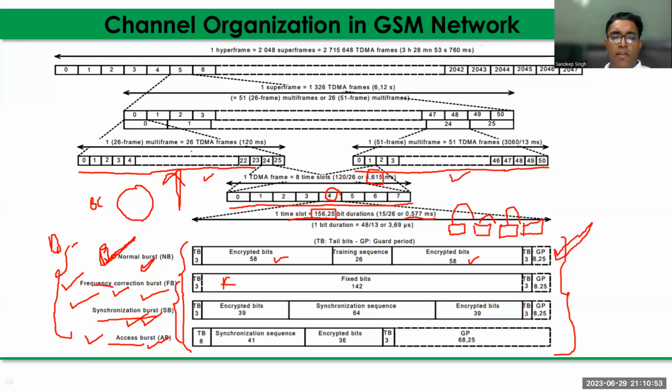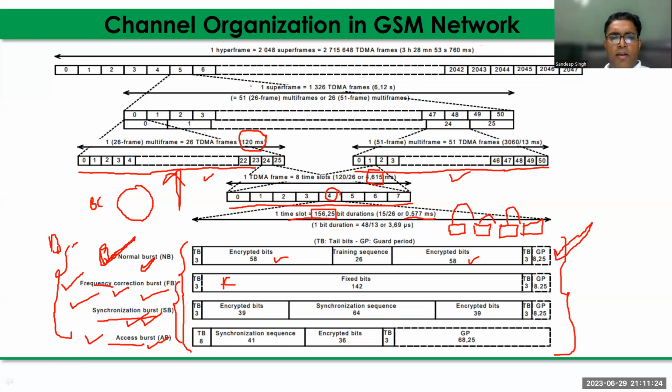If we know the duration, what is the duration of the 26 frame multi-frame? 120 millisecond. If we multiply one frame duration by 26, it becomes 120 millisecond. If you multiply 4.615 millisecond by 51, it becomes 235 point something millisecond, right? So the multi-frame duration is different for control and traffic channels.